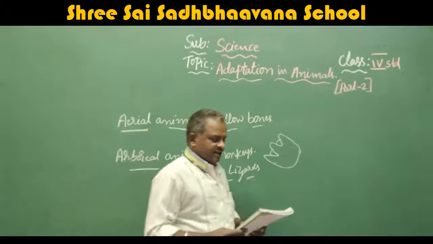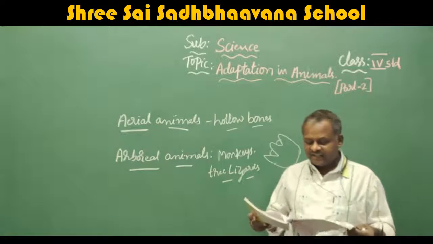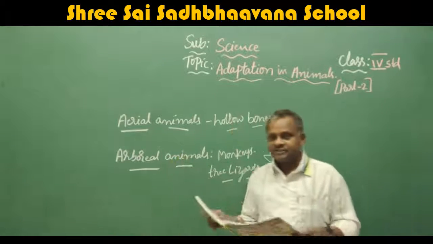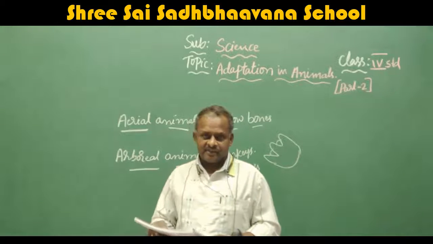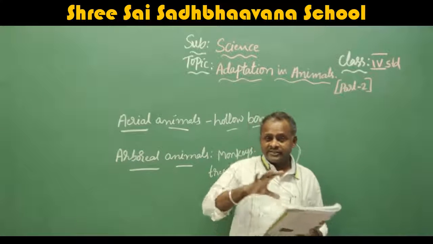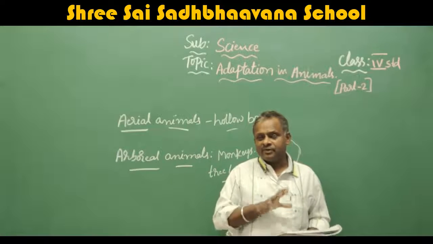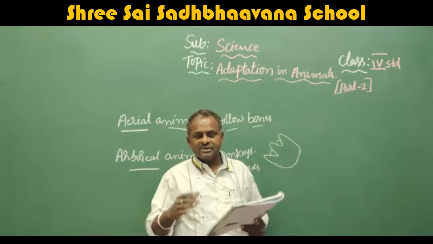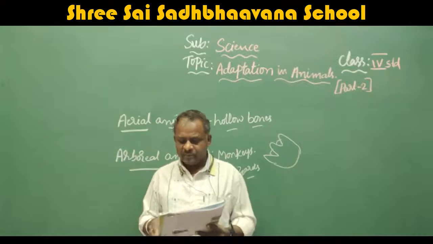Next, we will go for adaptation for food. We have studied how they are adapted for living on the earth, in the air, in the water, and in the arboreal habitat, that means on the trees. Next, how they have adapted for food. On the land, we won't get the same type of food for all the animals. According to the availability of the food, they have adapted themselves. We will read this one by one.